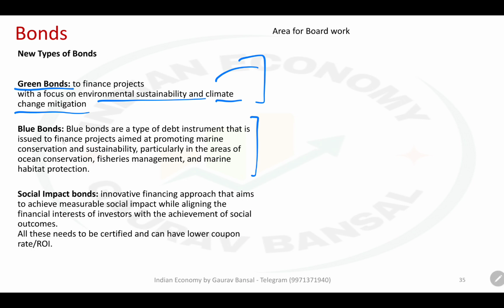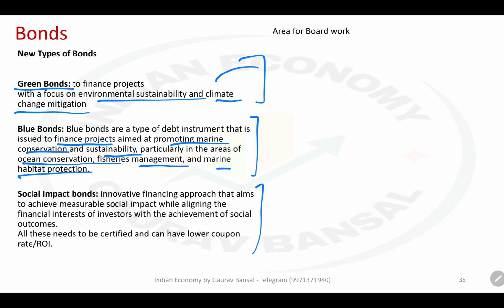So they are aimed at financing projects that promote marine conservation, sustainability in each area of ocean conservation, fisheries management, and marine habitat protection. So, again, for a good purpose, if you want to do something, you can get certification for your bond, and then there will be buyers who will be ready to give you money even at low interest. So, both of these work like that, and that is how the infrastructure bonds also work. Infrastructure bonds are very much domestic, whereas both of these are international type of bonds. They can be issued in domestic market and in international market as well.